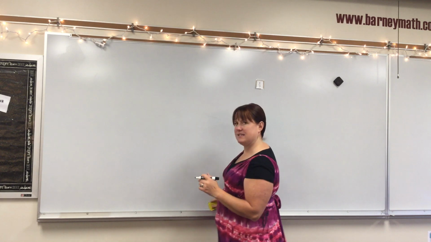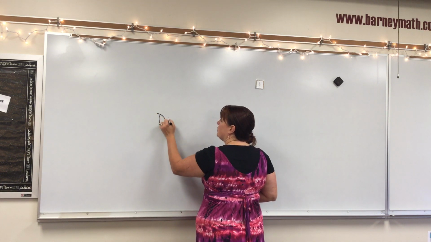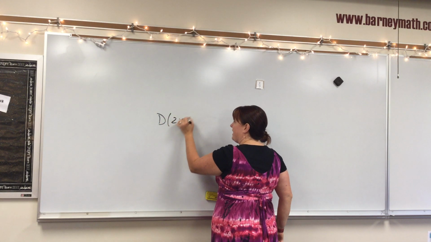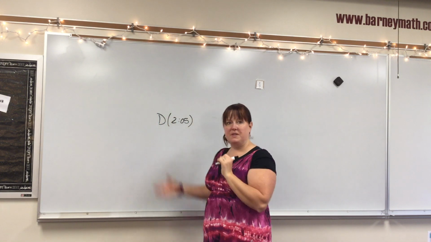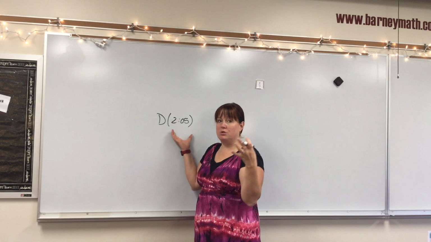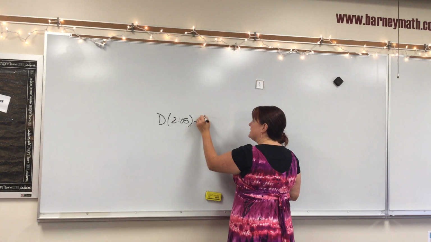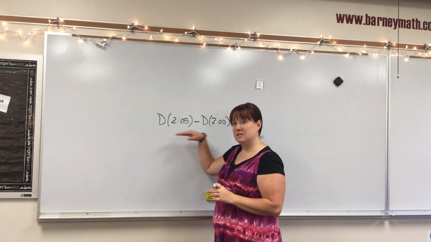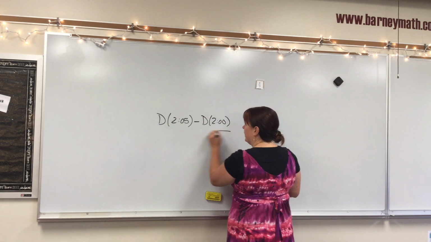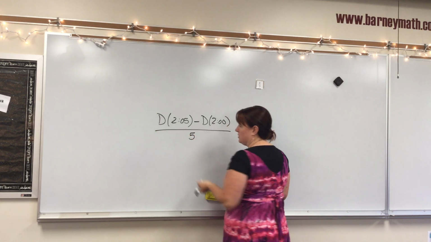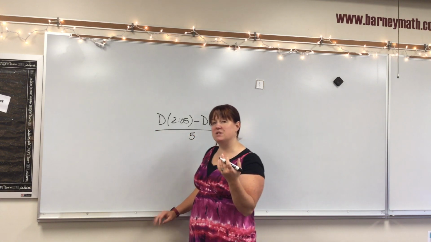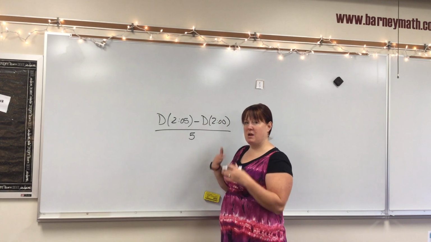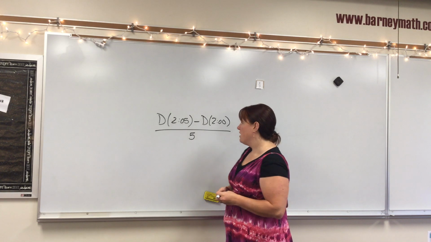So let's mathematize that a little bit. Say I want my distance at 2:05. This is how far I was at 2:05, minus my distance at 2 o'clock. So this is my ending point, this is my beginning point, over the amount of time it took me to get there, which is minutes. We're going to do over minutes right now. So that's 5 minutes. This would tell me how fast I was going. This would tell me how many miles per minute I was going. Okay?